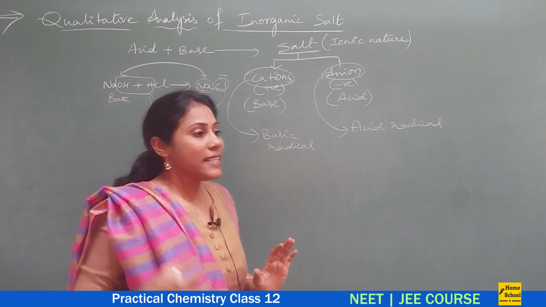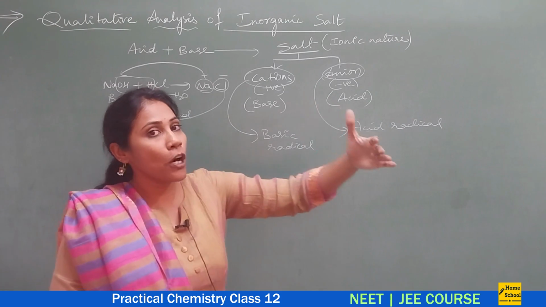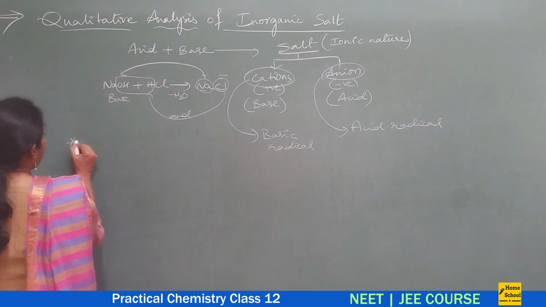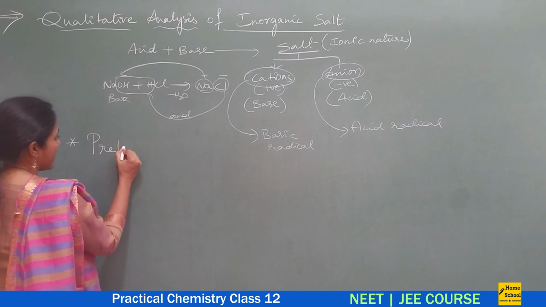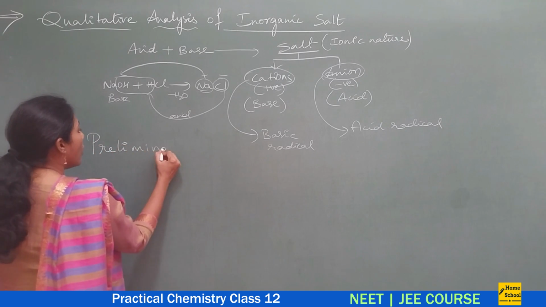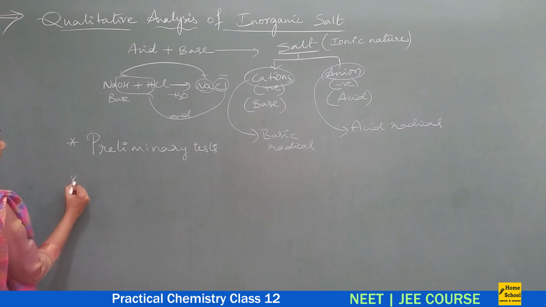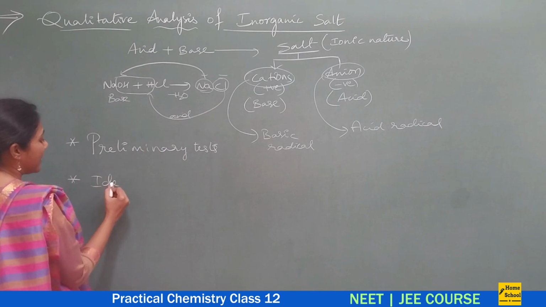Okay, fine. Now qualitative analysis is done in three steps. First thing that we do in practicals is the preliminary test. In the next step we will identify the acid radical.